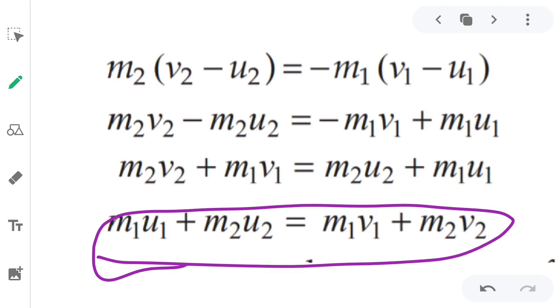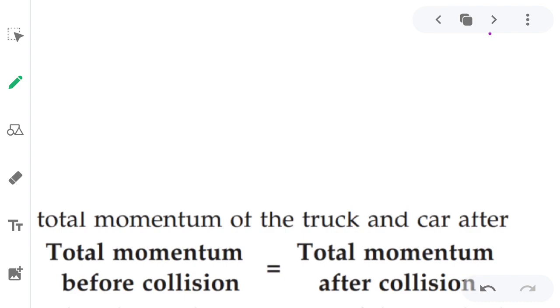So both have become equal. That's why we can say that the total momentum before collision is equal to the total momentum after collision. Here both the momentums are the same, right?